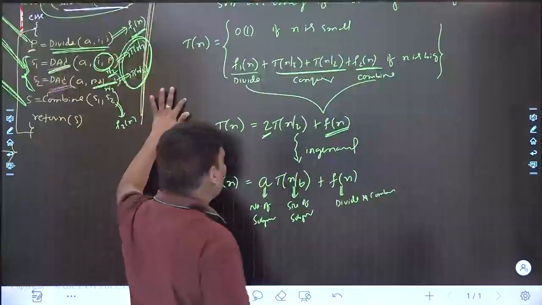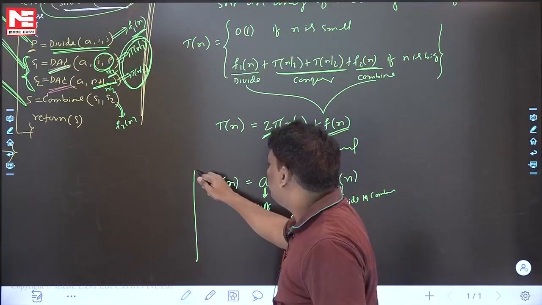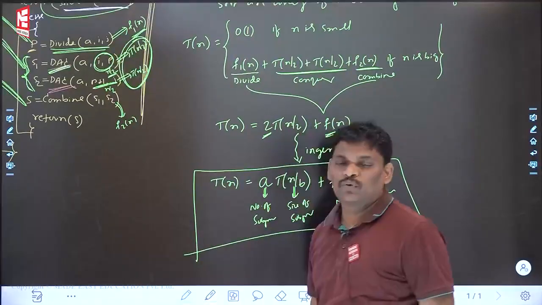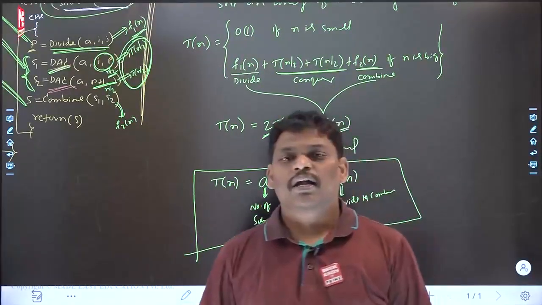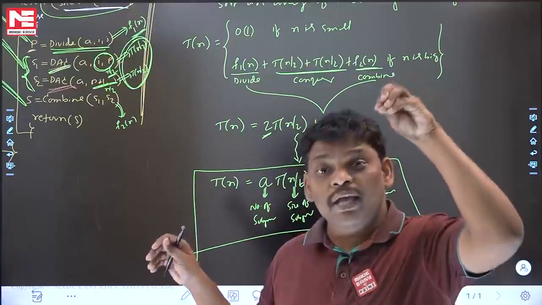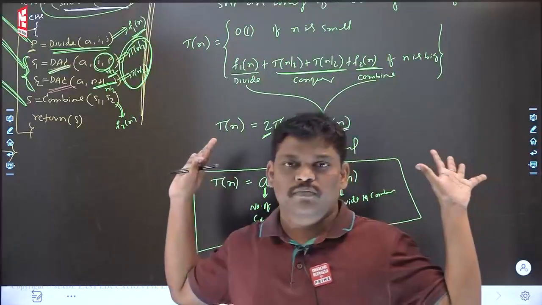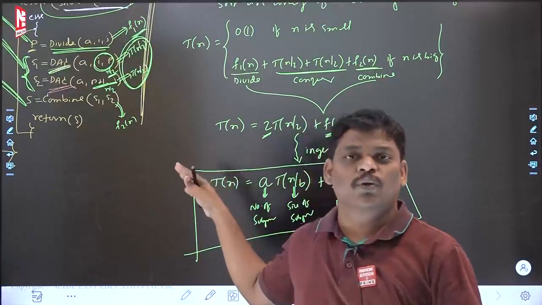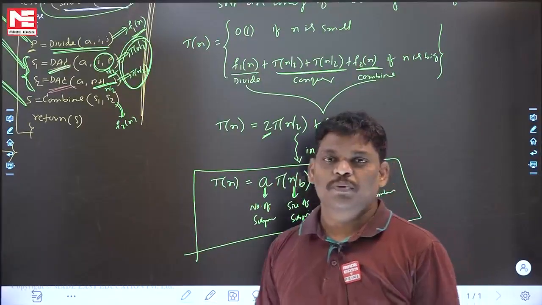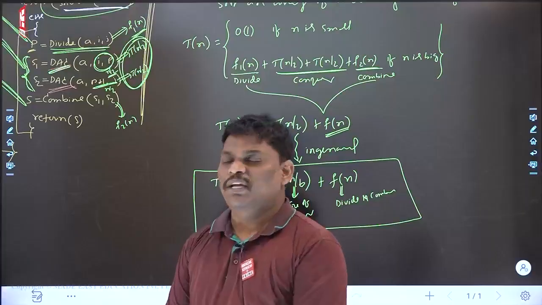Next one, some people are asking me, what is the purpose of master theorem? What is the answer? The recurrence relations which are generated by divide and conquer, to solve them, master theorem is there, right? If you use it for some other purpose also, no problem. Master theorem's basic purpose is solving divide and conquer kind of recurrence relations. These three things, if you are really comfortable, I think the further story becomes very simple. I hope you are fine now, right? In the next one, we will see the remaining stories.